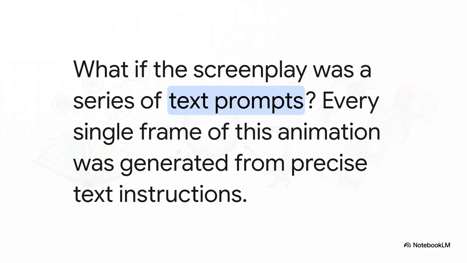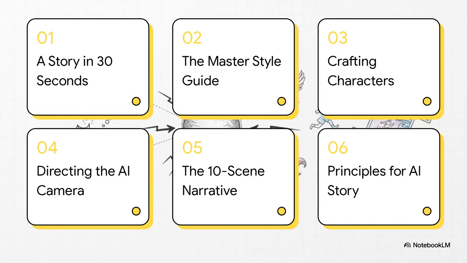Because that's exactly what we're exploring. Every single frame of this animation was literally born from precise text instructions. The script, the cinematography, the art direction, yep, it all started with just words. Okay, let's dive in. Here's our roadmap for how we're going to break this all down.